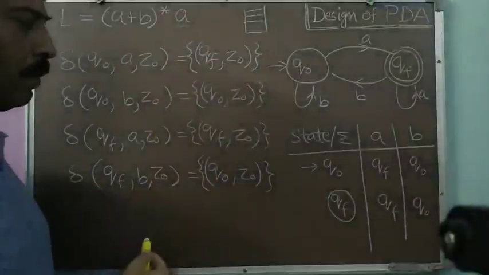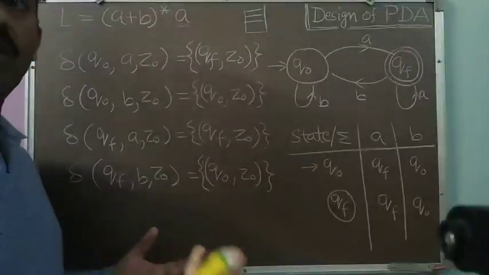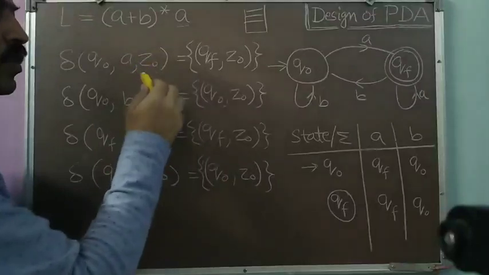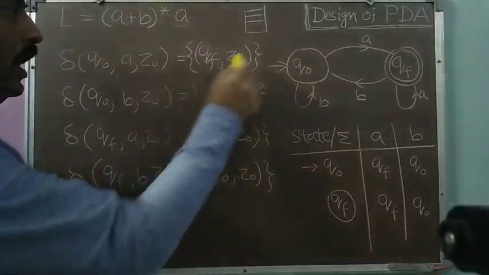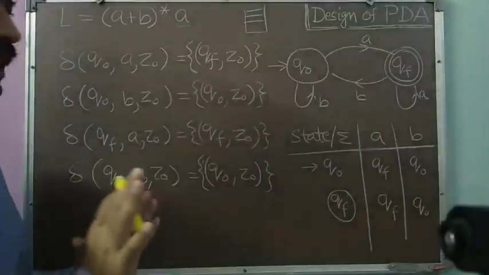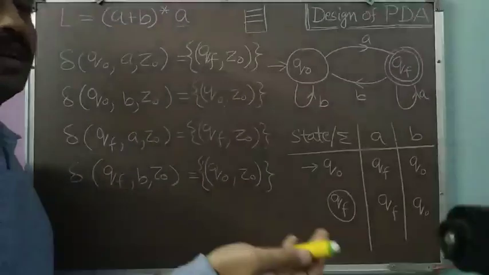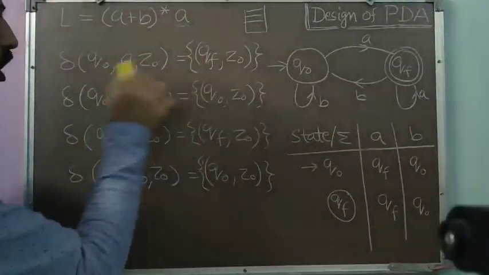So yes, we will have a PDS, but here you can see in all the transitions that we are not actually using the push down store. So the push down store status is always Z0. There is always one symbol on the push down store, that is Z0, and we are keeping that status. We are neither making a push operation, nor popping anything from the push down store.